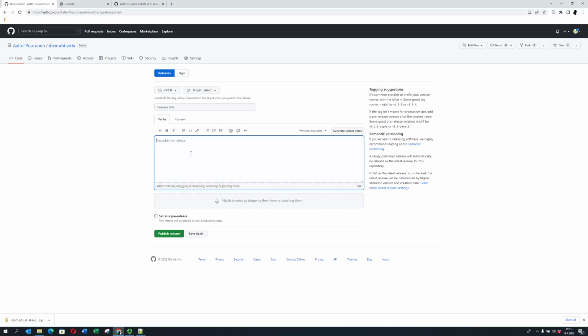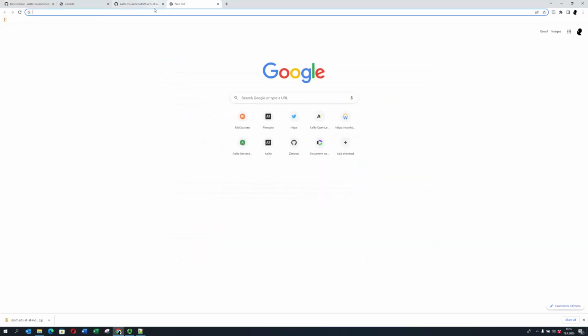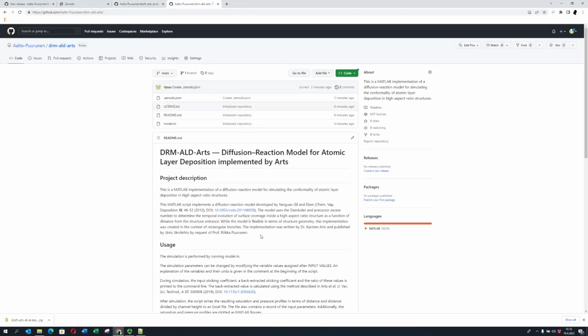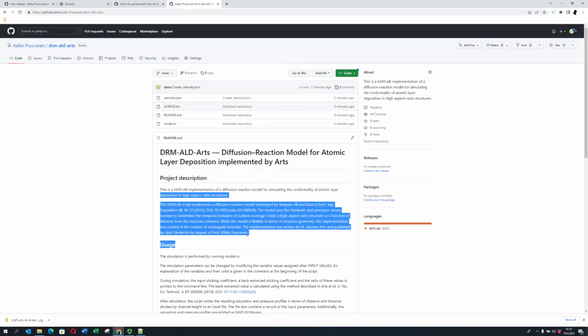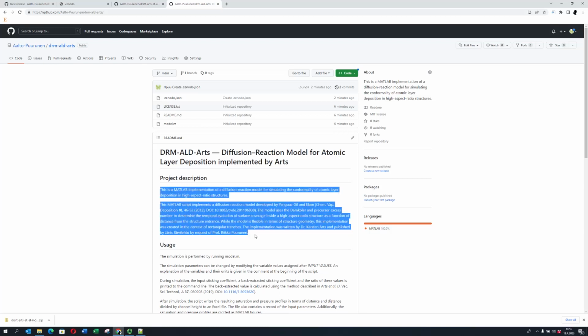I can't quite remember what we did with the other one. I think we copied the whole description. So what if I go like this and open another tab like this? Of course, it would have been also in this draft, by the way. So I think that we copied this whole thing previous time. Yeah, it was quite all right.